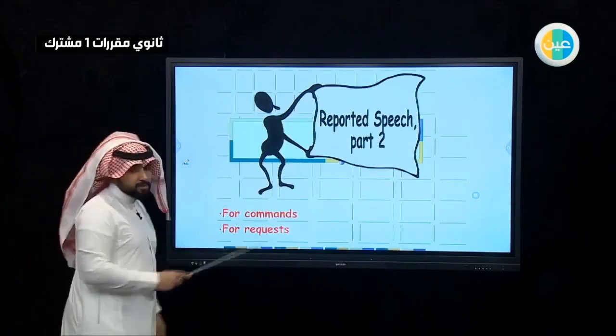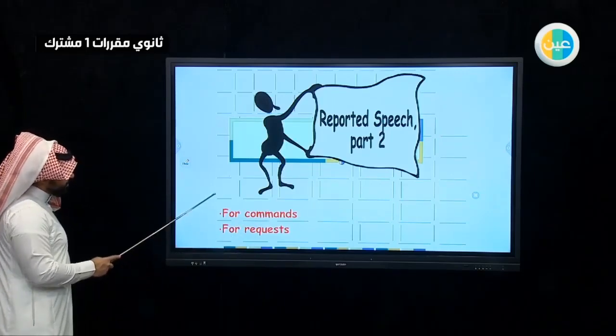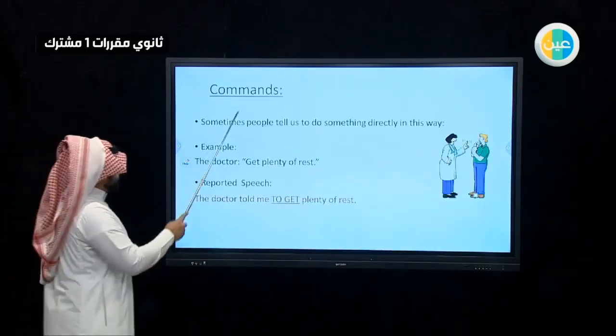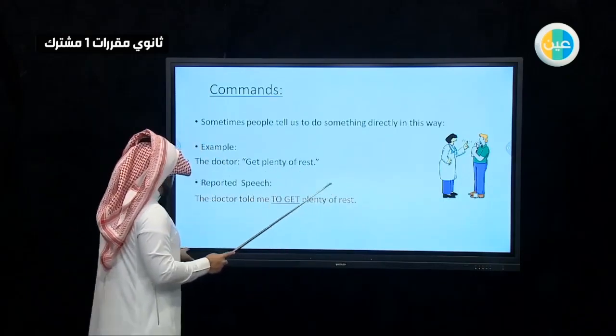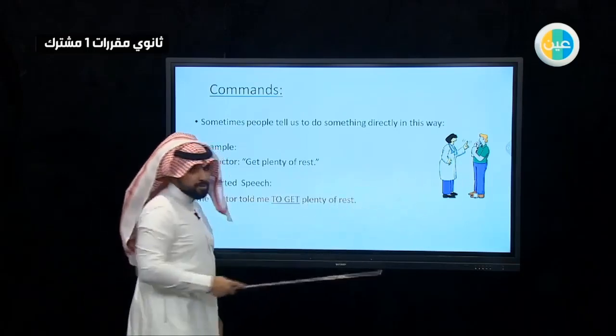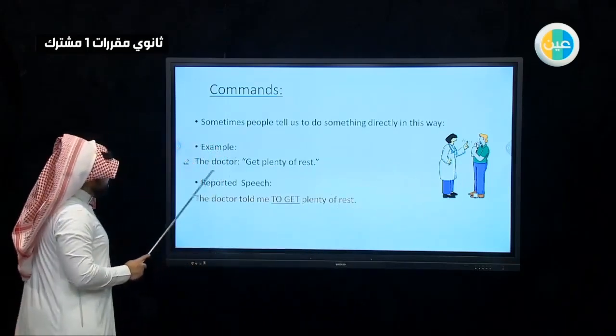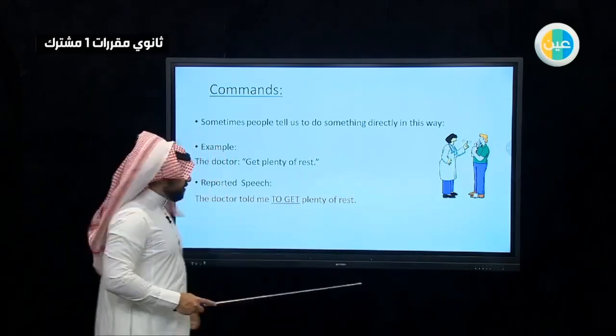The second part for today is about commands and requests. So commands. Sometimes people tell us to do something directly in this way. You can see the picture. Here's the doctor and the patient. For example, the doctor says, get plenty of rest. Here it's a command, ordering the patient.